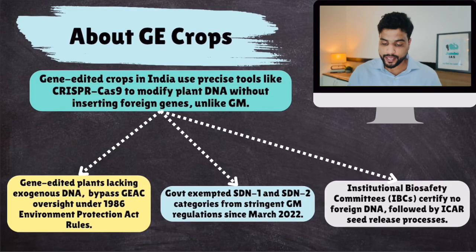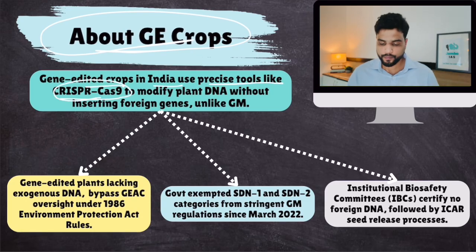So about GE crops. Gene edited crops in India use precise tools like CRISPR-Cas9. It is a gene editing tool to modify plant DNA without inserting foreign genes, unlike GM. In GM, you insert foreign genes. Now, gene edited plants lacking exogenous DNA, that means foreign DNA, bypass GEAC oversight. So you don't require GEAC approval under Environment Protection Act 1986.